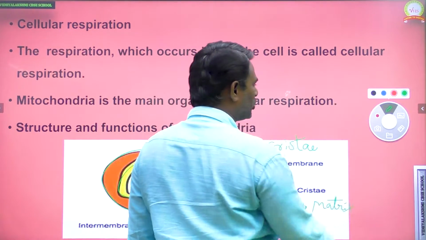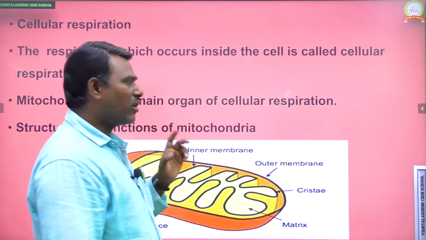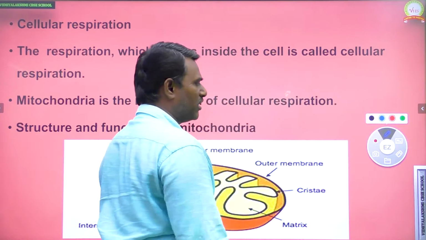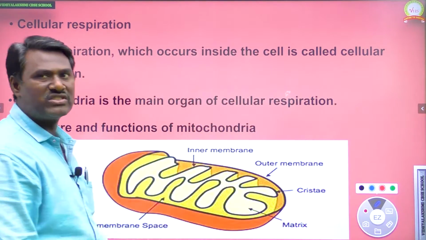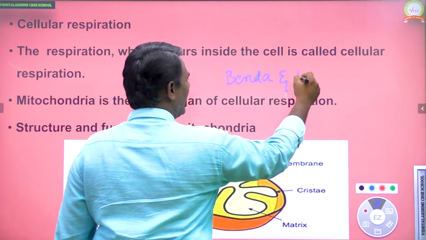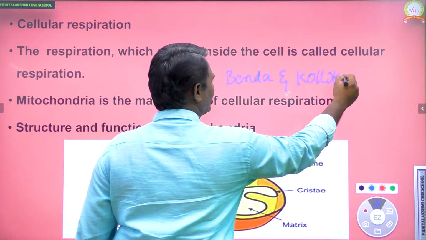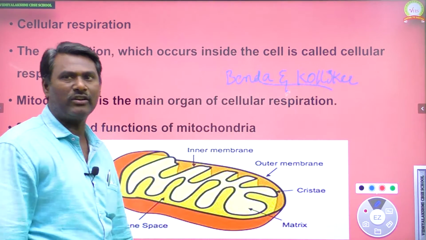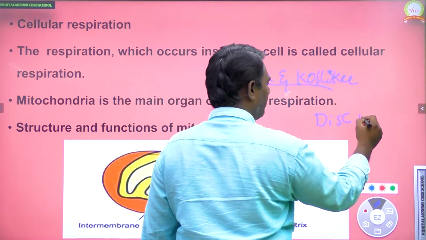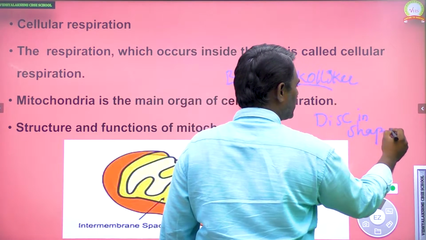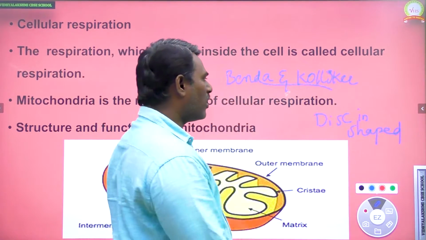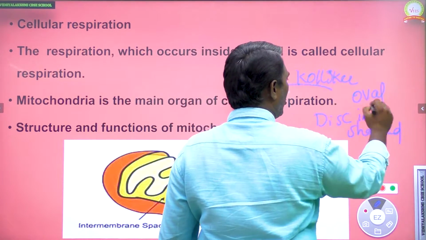When we observe the structure of mitochondria, as I just told, it is called the powerhouse of the cell. Mitochondria was discovered by two scientists, namely Benda and Kolliker. They discovered the structure of mitochondria, and the shape of mitochondria is disc shaped. It is a disc shaped cell organelle, or in some cells, mitochondria is round, oval or spherical in shape.